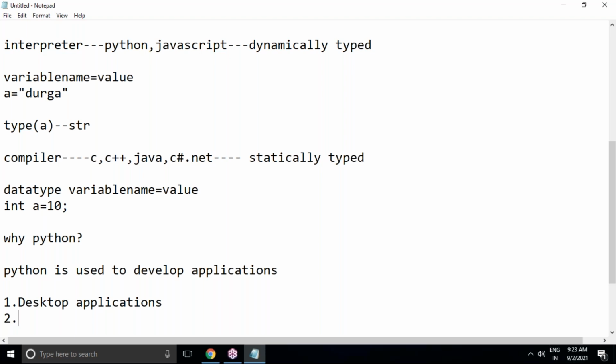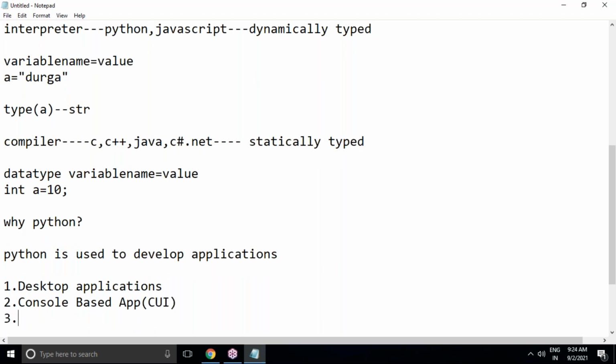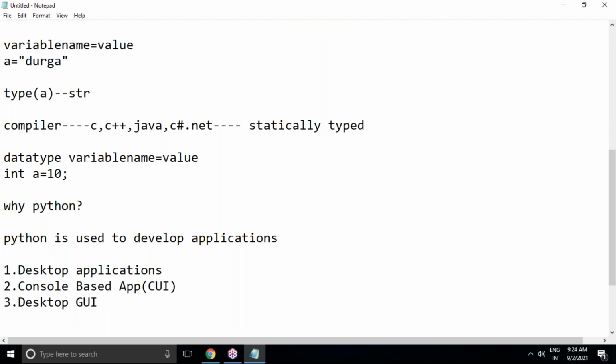Either it can be a CUI or it can be a GUI. CUI means console based applications, command user interface or character user interface. GUI means desktop GUI, graphical user interface. These are standalone applications. Using Python, we can also develop web applications.